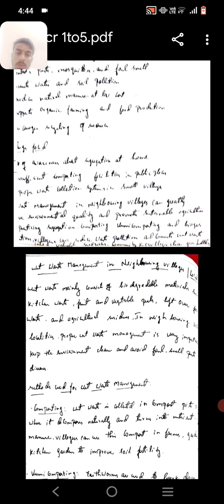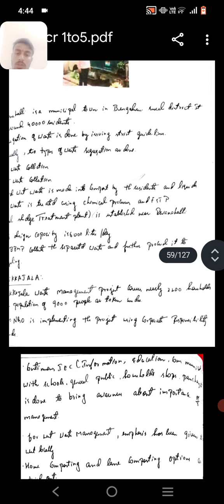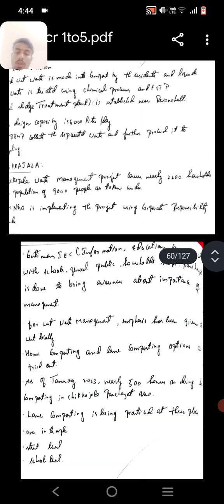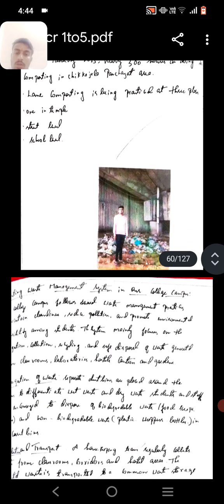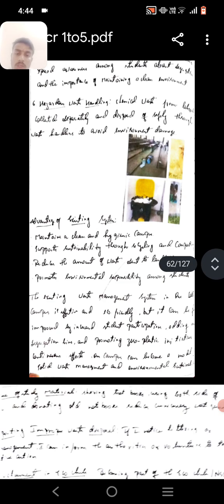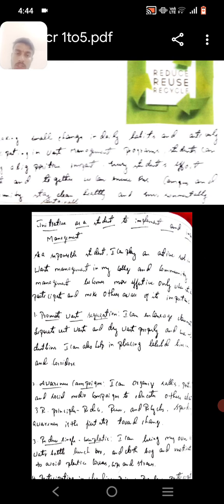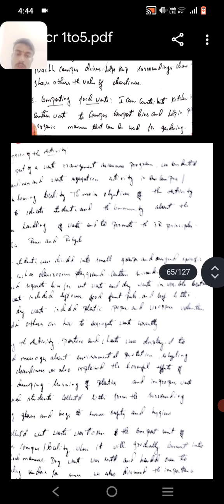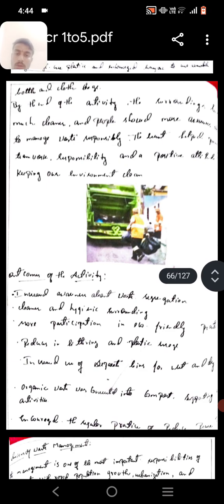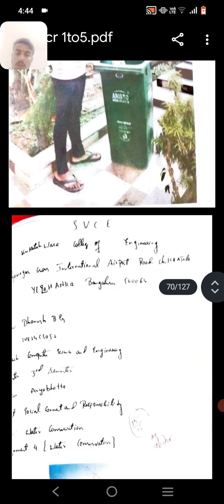Wet waste management in neighboring villages, methods used for wet waste. In Devanahalli, Chikkaballapur, we go to see the city waste management system. In our campus, awareness of waste management: reduce, reuse, recycle are important. As students, we improve and manage it, promote awareness, and reduce restrictions. Outcomes of the activity, conclusion of the waste management activity.